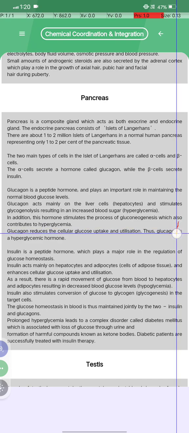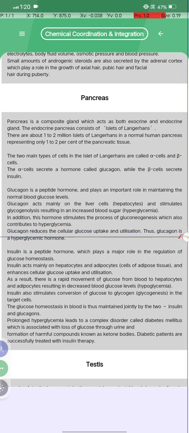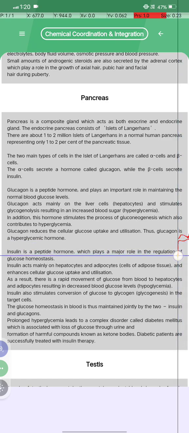Glucagon also reduces cellular glucose uptake and utilization, and thus glucagon is a hyperglycemic hormone.